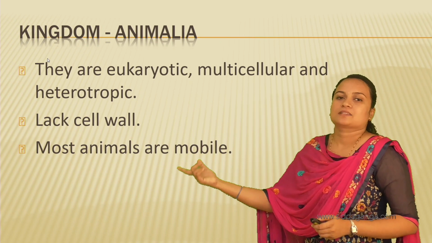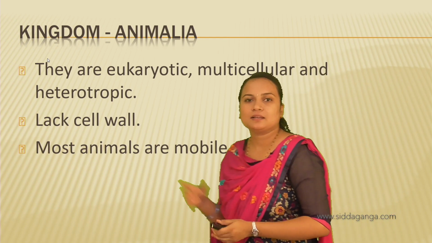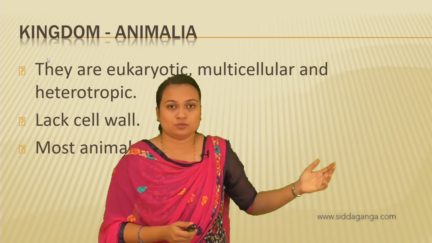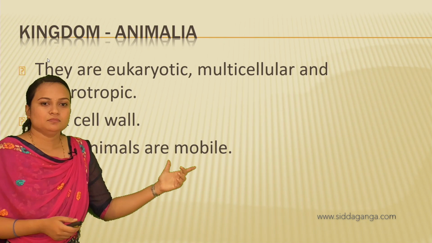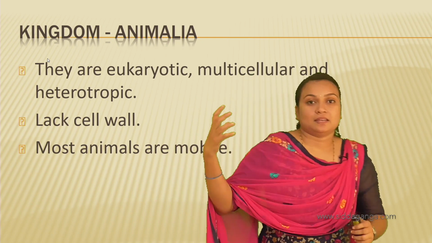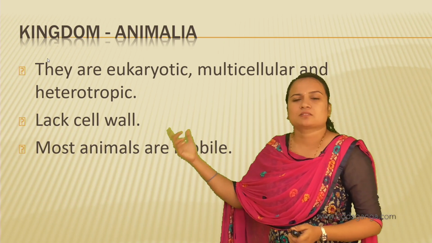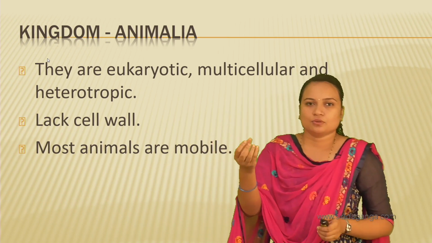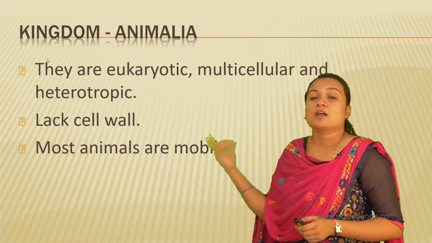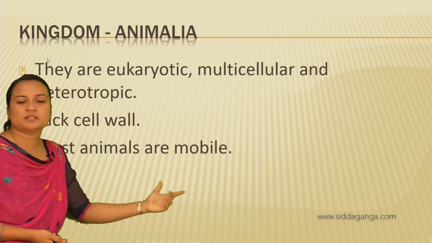Okay, and most animals are mobile. So what do we mean by mobile? They can move, right? They can move all around. But can plants move? No, right? So this was a basic character of classification: if the organisms can move, then they are animals. If they cannot move, then they are plants, right? Almost all animals are mobile, and very few cannot move. Okay, so these were the very basic, fundamental characters.